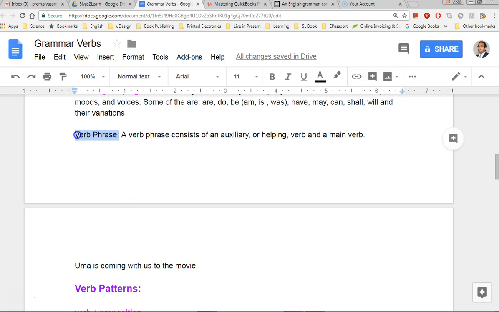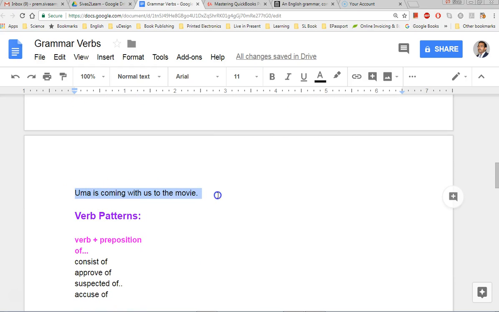Verb phrase. A verb alone at the base form may not make grammatically correct sentences. So they need some auxiliary or helping verbs, right? You see, Uma is coming. It comes from the verb come. It's actually coming with is, right? We will cover sentences and tenses later on, but this is what auxiliary verbs are.